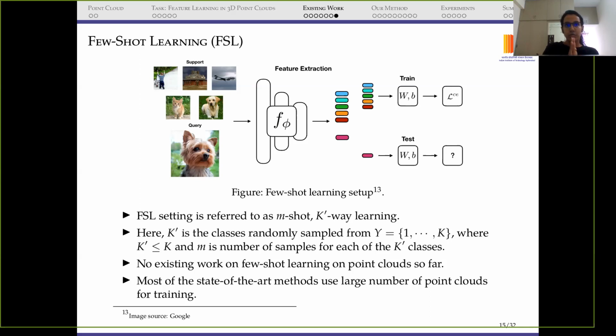Few-shot learning is basically referred to as M-shot K-prime-way learning, where K prime are the randomly sampled classes from a set of K classes, and M is the number of samples for each of these K prime classes. In this figure, you can see that we have a support set and a query set. With the support set, we train the network, and the query set is the unseen samples. These are also quite small. The support set is also small, and finally we learn the network using only a few samples. So this was the motivation behind using self-supervised and few-shot learning.